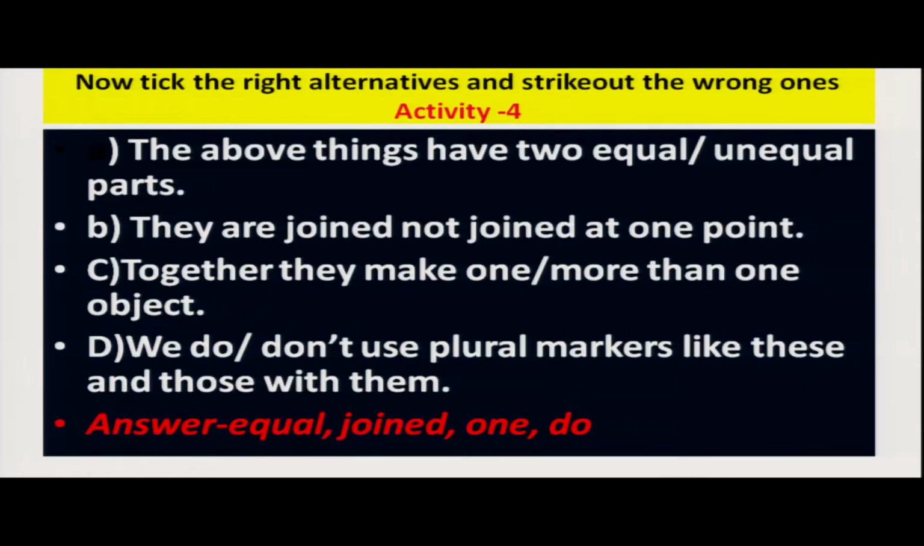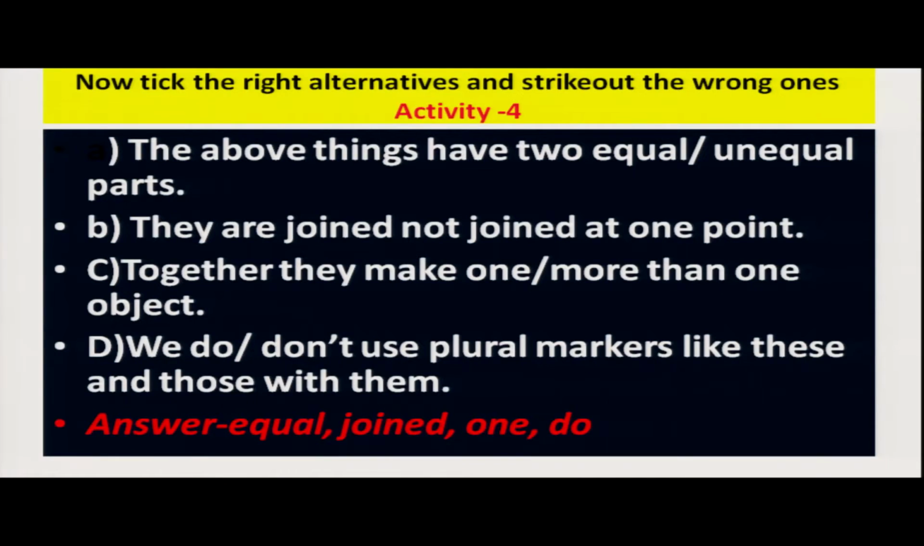Tick the right alternatives and strike out the wrong ones. The above things have two equal or unequal parts. Equal parts or unequal parts. Of course your answer is equal parts. Second question, they are joined or not joined at one point. Answer is joined. Third, together they make one or more than one object. That is, they make one object, not more than one object. Then last, we do or don't use the plural markers like these and those with them. Of course your answer is we do. Means your answers are equal, joined, one and do.